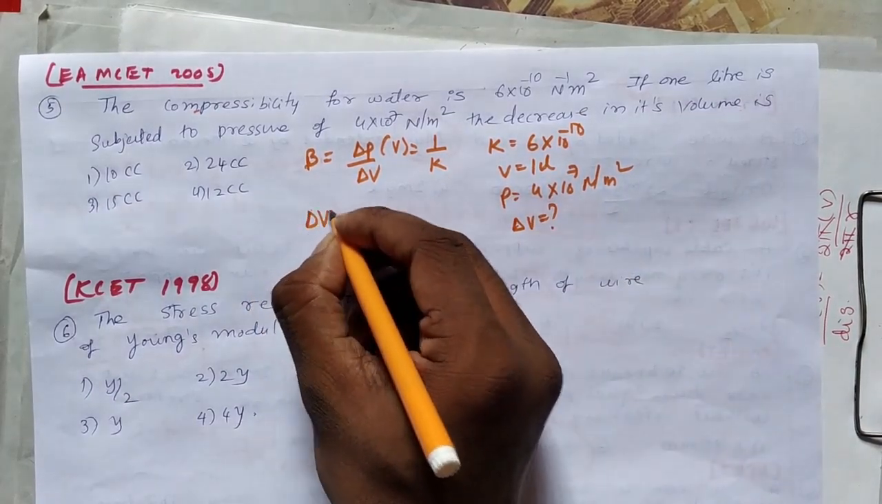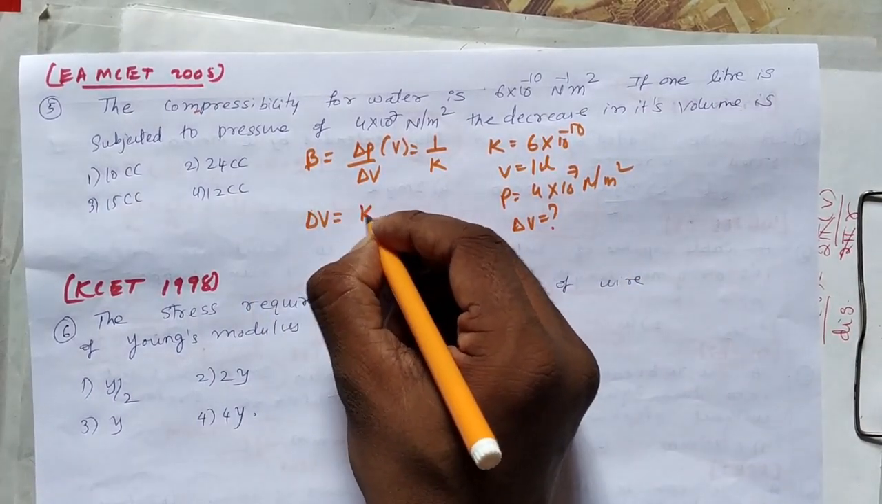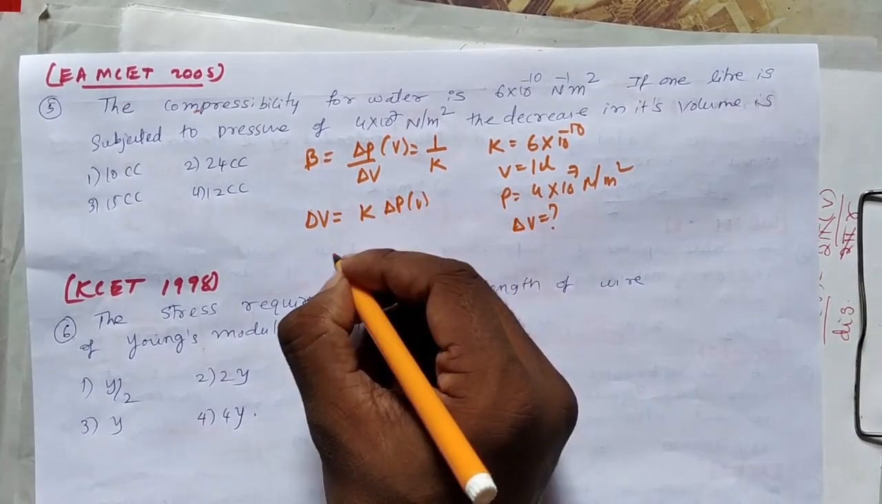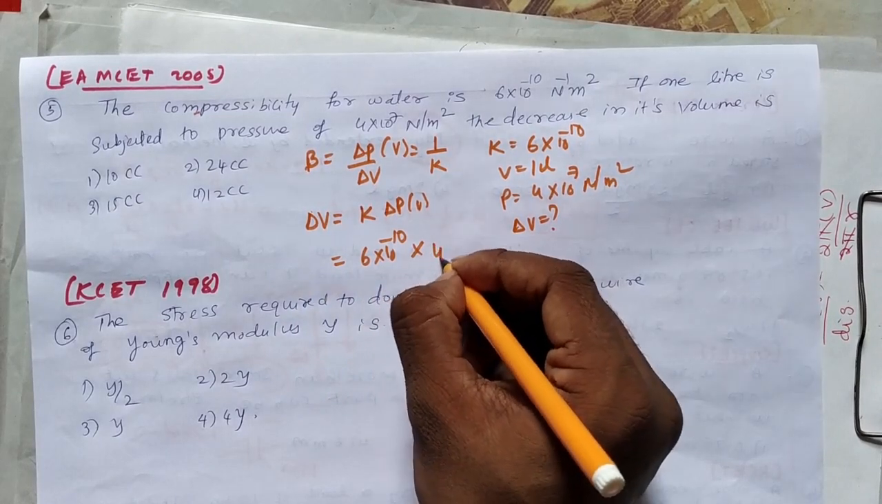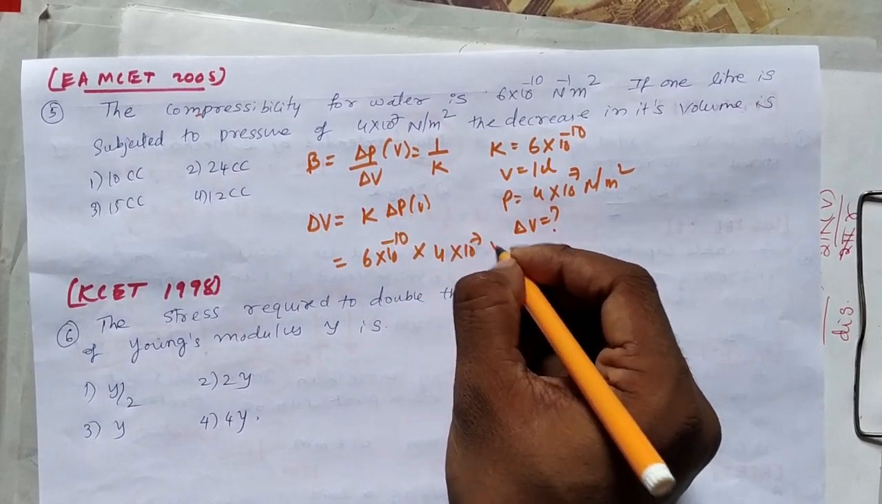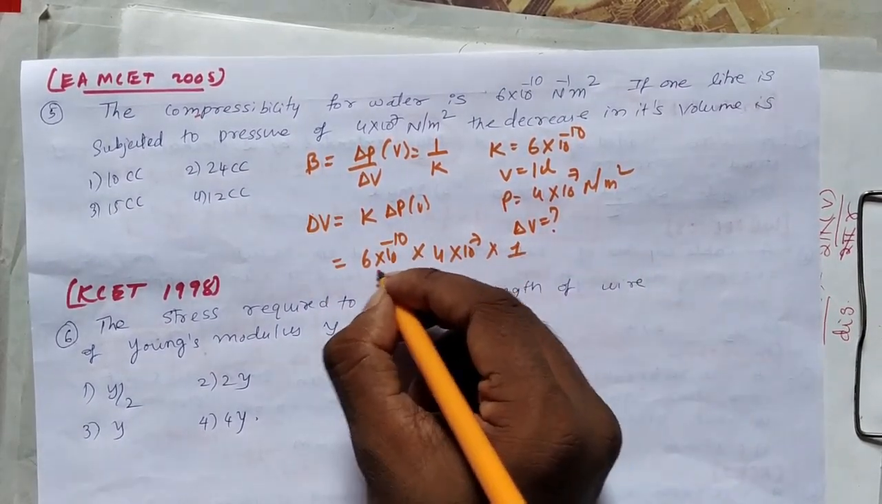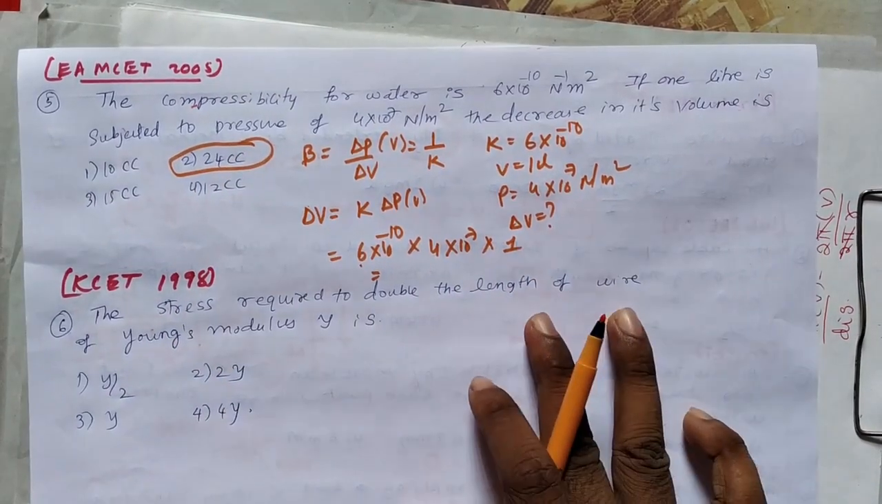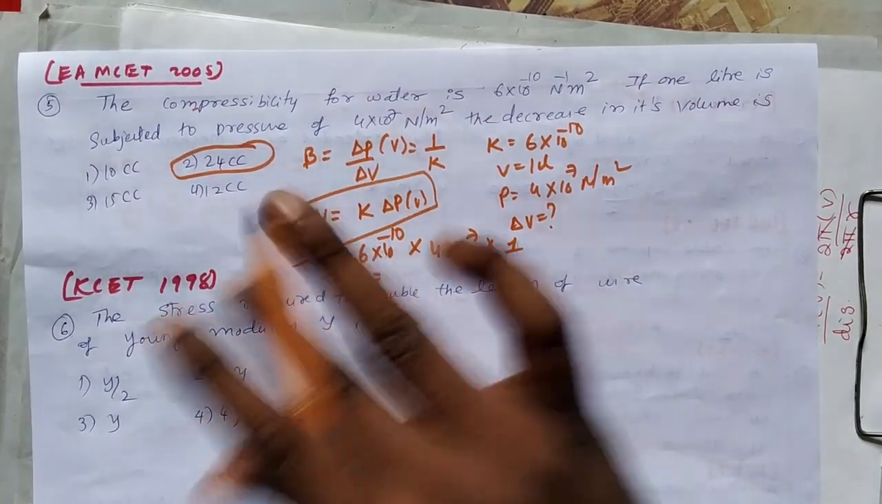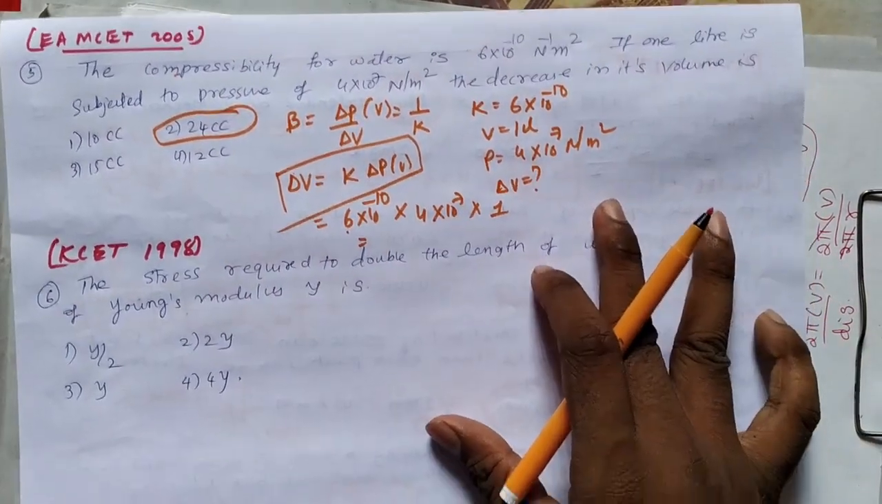So delta V is K into delta P into volume. K is 6 into 10 to the power of minus 10. Delta P is 4 into 10 to the power of 7. Volume is 1 liter. So the answer is 6 into 4, 24. 24 cc is the answer. Okay, just see the formula once. Go through the formula once, you will get a better idea.